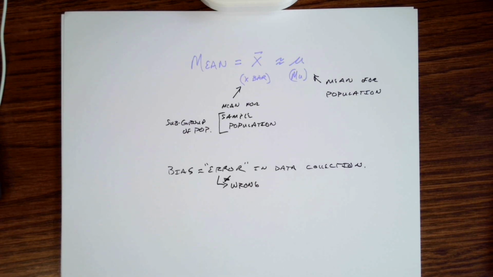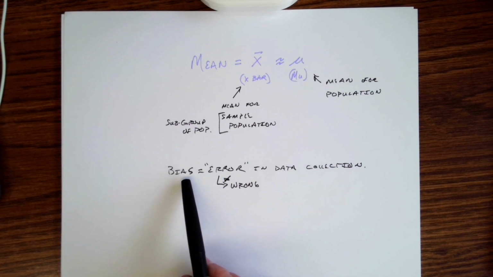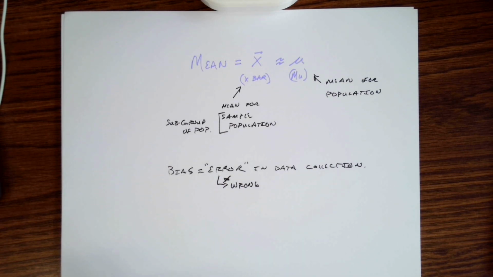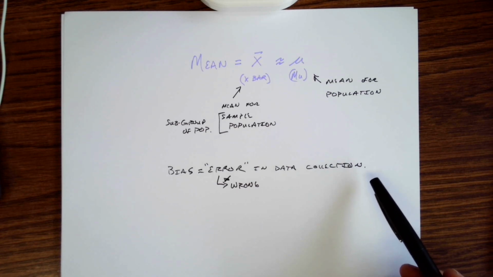The problem with doing that now is that there are a lot of phone numbers that no longer appear in phone books because so many people do not have a landline anymore. They have just a cell phone. So that number doesn't necessarily appear in a phone book anywhere for you to just go pick it out. So you can't just do random calls, thereby increasing the amount of bias or the amount of error in that data collection.